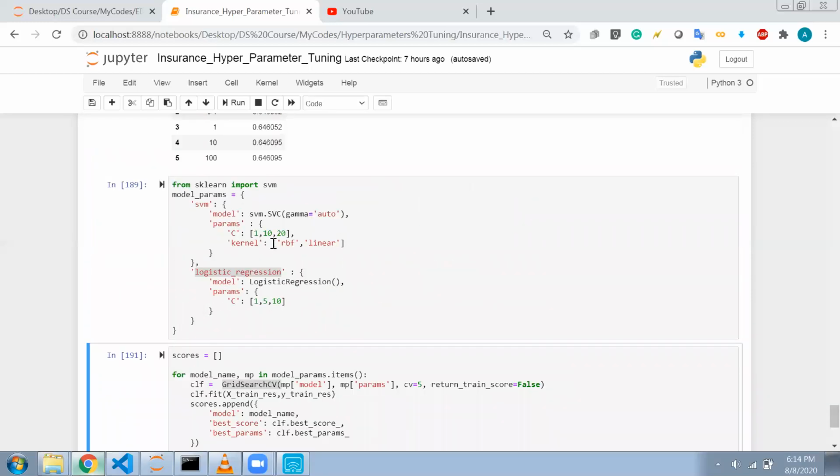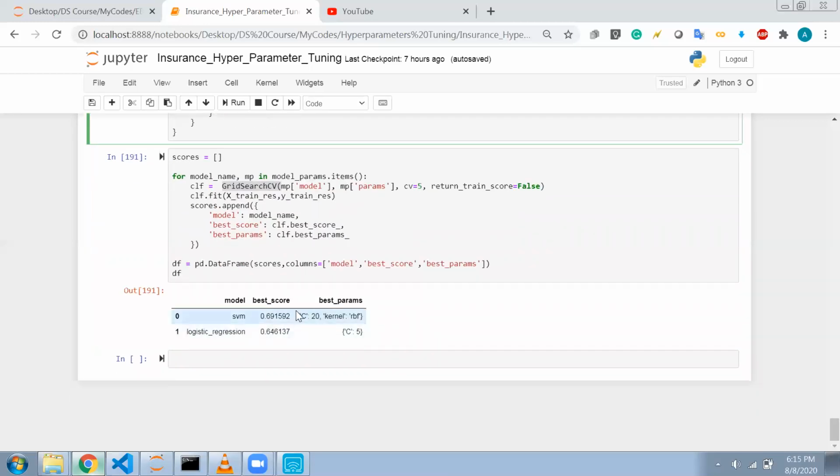I specified linear also, and I specified C equal to 1, C equal to 20, so it is giving me the best hyperparameters for which the accuracy is highest. For C equal to 5, logistic regression is giving me 0.6461. So I will definitely use this SVM because it is giving me a good score.